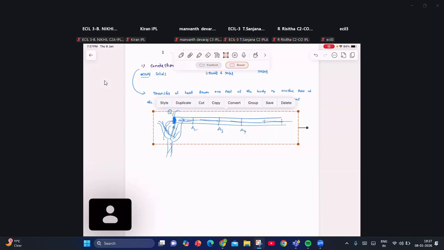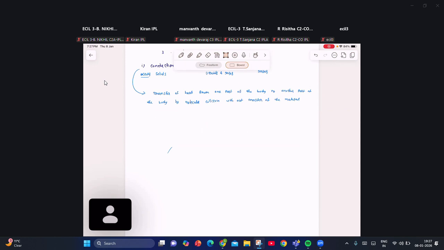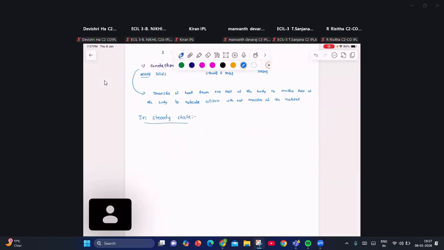Students, are you able to understand what we are going to call steady state, and what we are calling variable state? What is steady state? What is variable state? Tell me. All the temperatures are constant, sir. Temperature of each cross section of the rod remains constant.